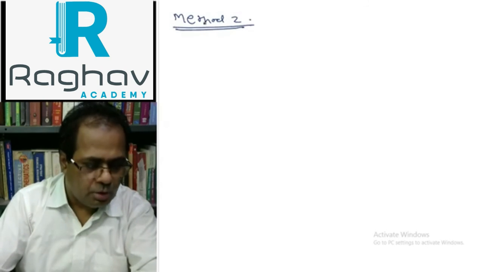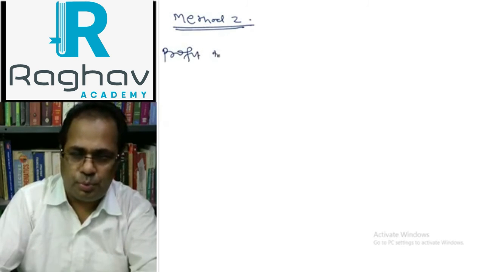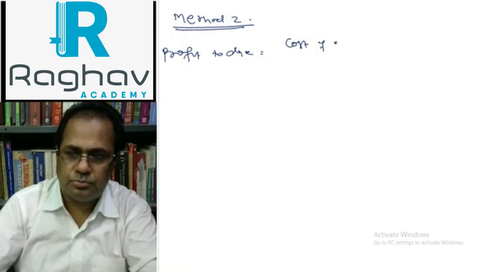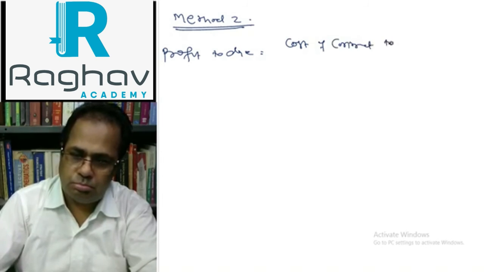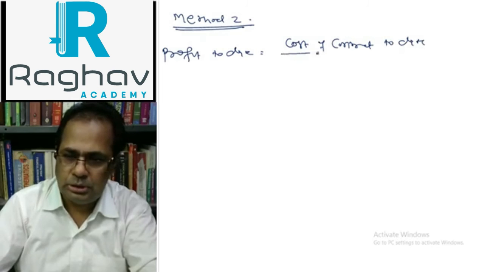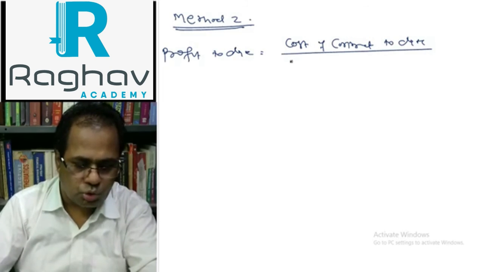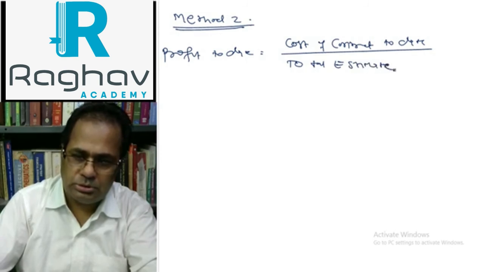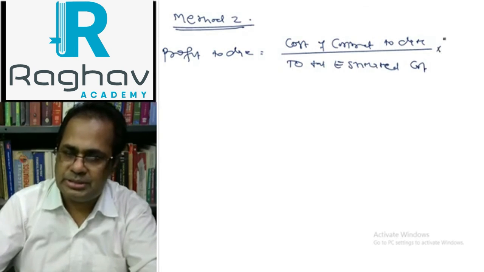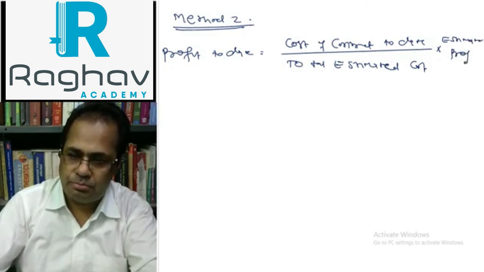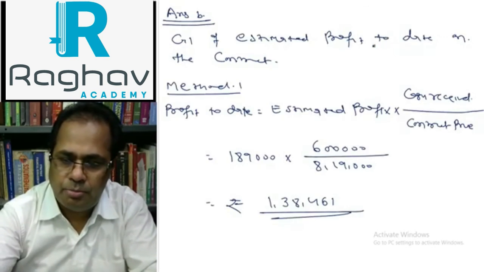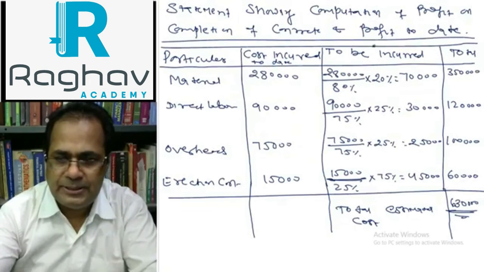Now method 2 can also be applied here. Method 2: profit to date equals cost of contract to date divided by total estimated cost, into estimated profit. What is the cost of contract to date?